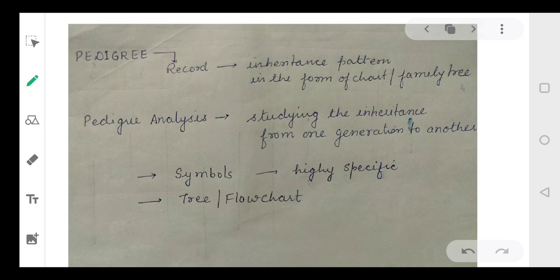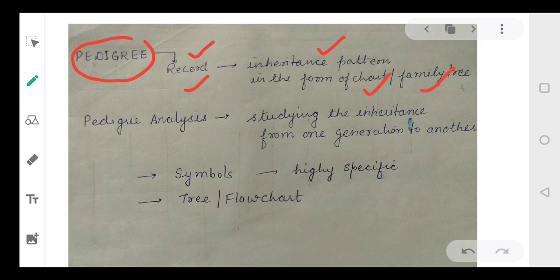Now, see pedigree. Before we talk about the pedigree analysis, we must understand what is pedigree. So pedigree is basically a record. This is a record. When do we make a pedigree? When we want to study, suppose someone has a disease, and we want to see how this disease has been transmitted over generations. In that case we study the pedigree. So pedigree is a record in which we study the inheritance pattern. And this pedigree is always in the form of a chart or a tree or a family tree, isn't it?